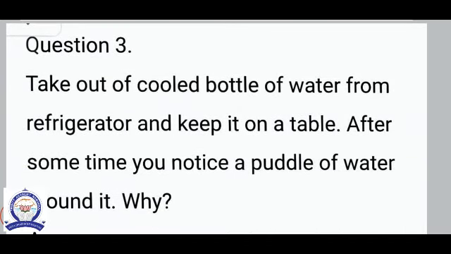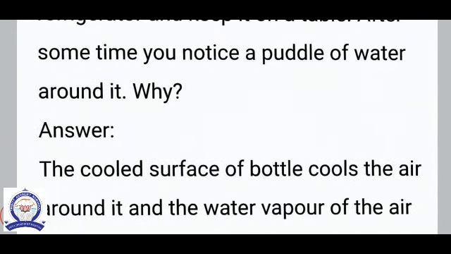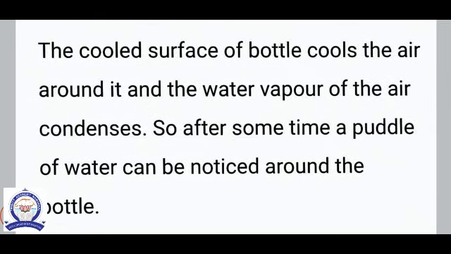Question number 3. Take a cooled bottle of water out of the refrigerator and keep it on a table. After some time, you notice a puddle of water around it. Why? The answer is the cool surface of the bottle cools the air around it and the water vapor of the air condenses. So after some time a puddle of water can be noticed around the bottle.